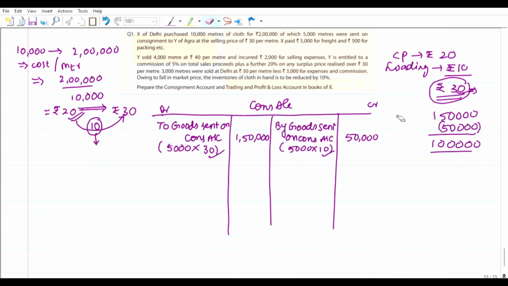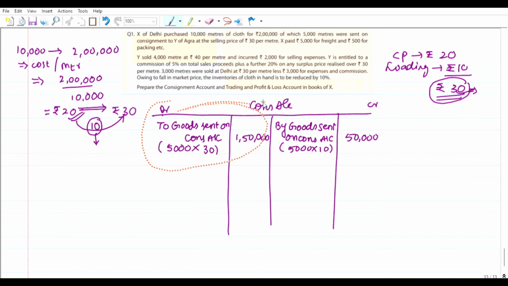Okay, let us see. What we have done is taken the invoice price amount and also this loading amount, and that would appear in the cost only, which is what he has to show in the books of accounts.